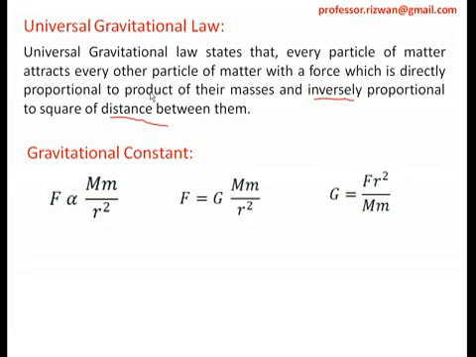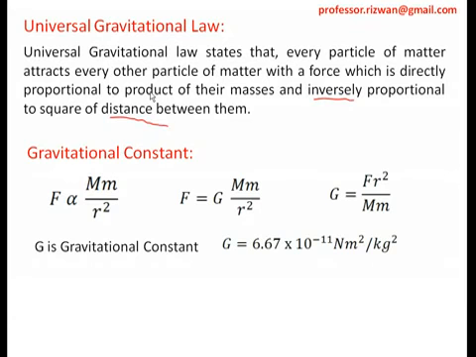Right, now let us find out the SI unit and the dimension of it. G is the gravitational constant. The value of G you can calculate. There are some experiments to calculate the value of G. We will see that experiment also. So G is 6.67 into 10 to the power minus 11 Newton meter square per kg square.